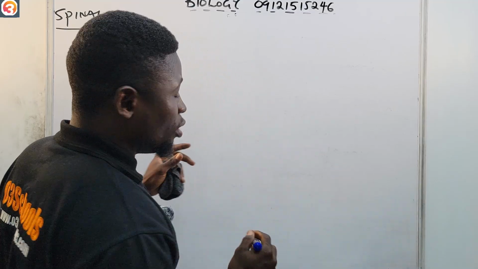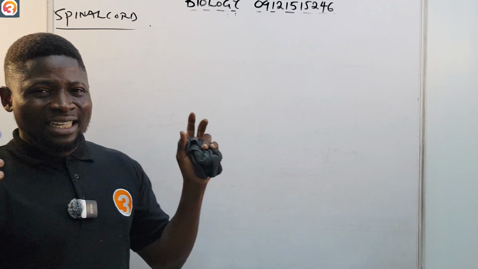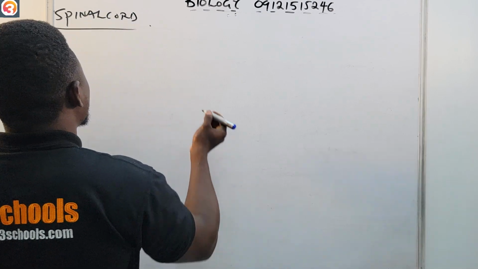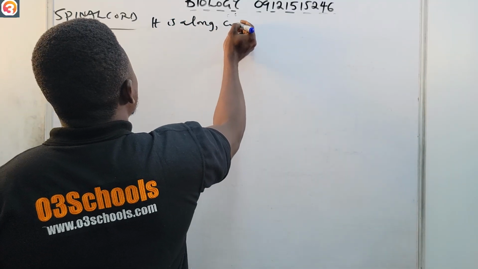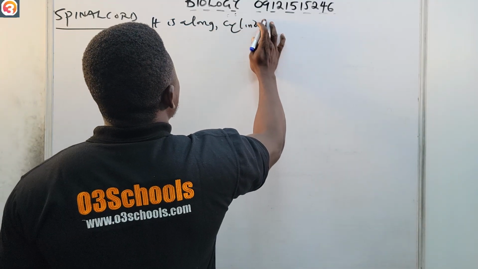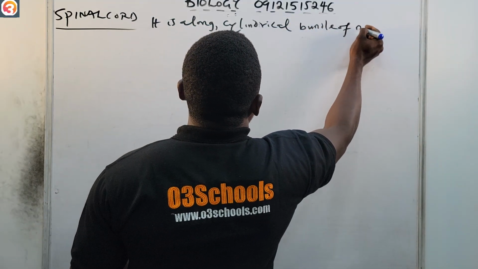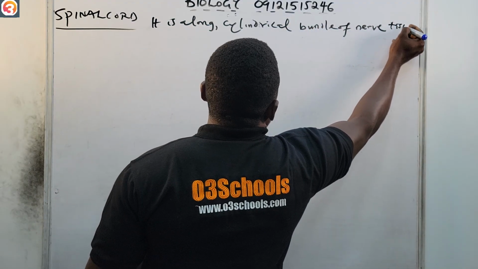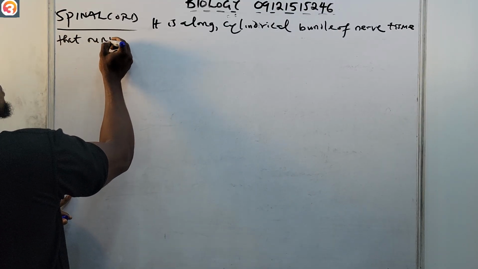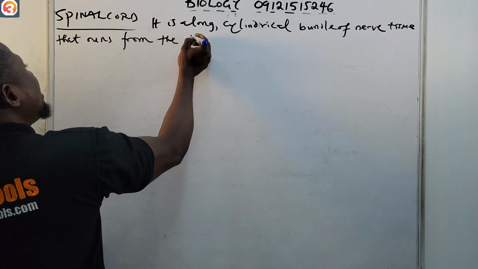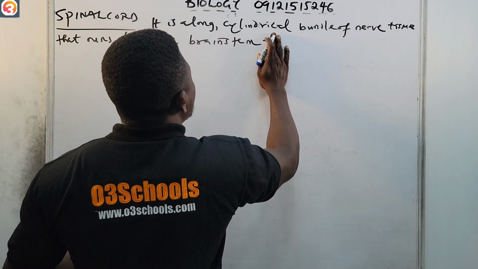So let's look at the spinal cord. How does it look? A diagram is being shown to you right now. It's a long cylindrical cord. It is a long cylindrical bundle of nerve tissue that runs from the brainstem down through the spine.